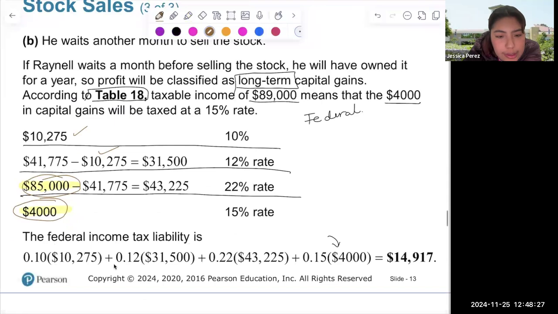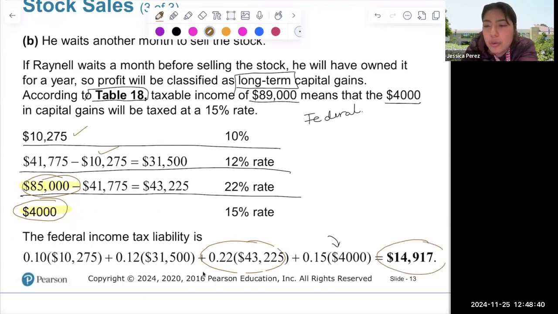So here, this is the same amount. The difference is here. The 0.22, it's only going to be 43,225 plus 15% of the 4,000. That is going to give me a total of 14,917.